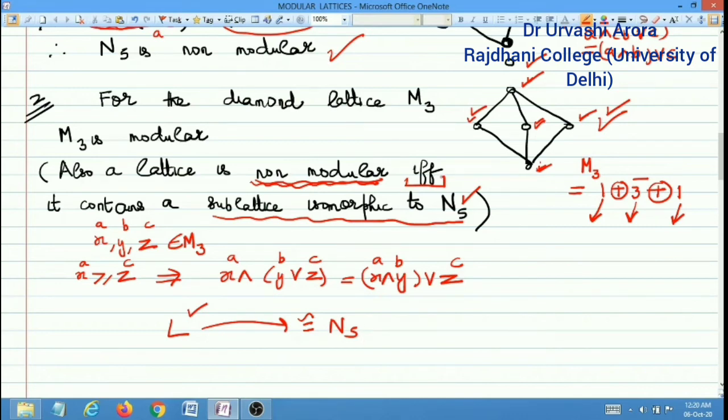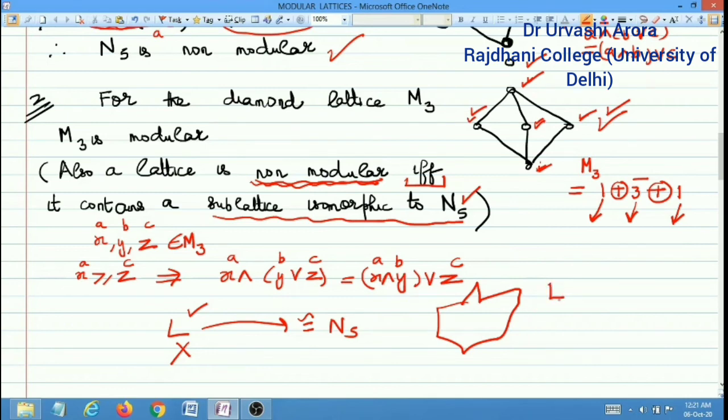And this result is if and only if, which means that if L doesn't have a sublattice isomorphic to N5, then L will not be non-modular, or in other words L will be modular. Saying that L doesn't have a sublattice isomorphic to N5 simply means that the Hasse diagram of L should not contain N5.